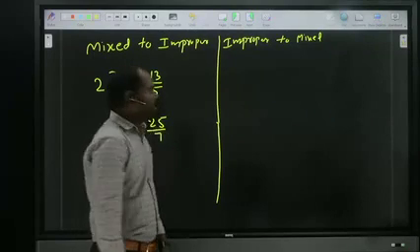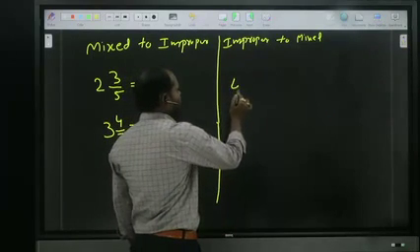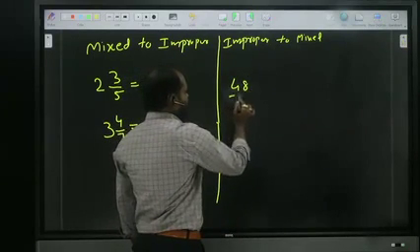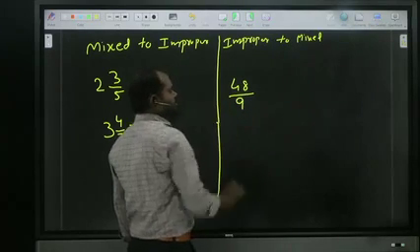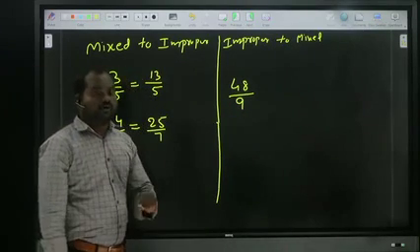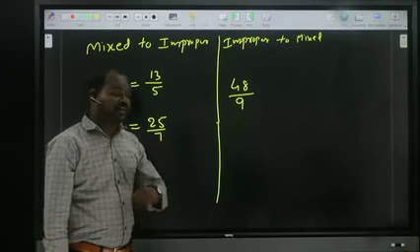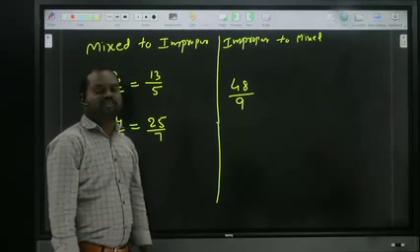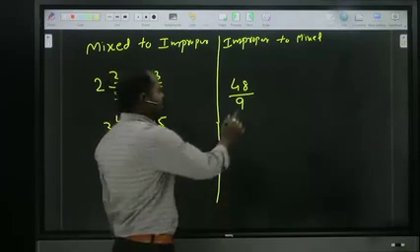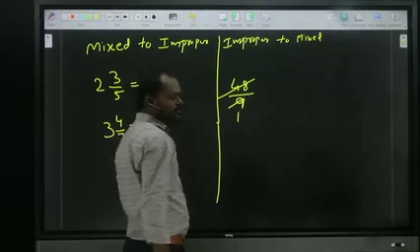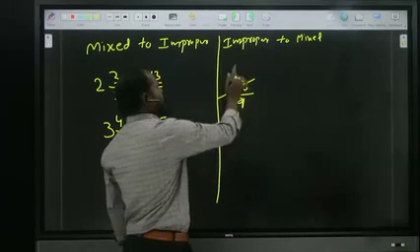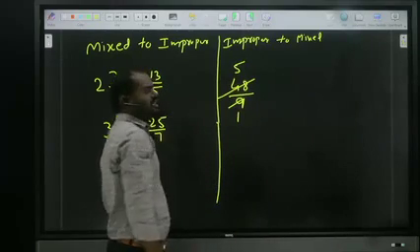Improper to mixed. Right? Now for example, 48 by 9, I give. 48 by 9, right? It is improper. We have to convert it into mixed. First of all, cancel it. 9 ones are 9, how many times? Nearly 5 times. 9 fives are 45.